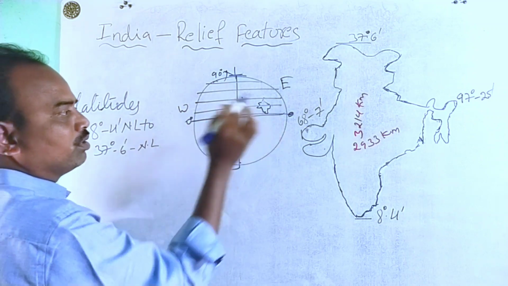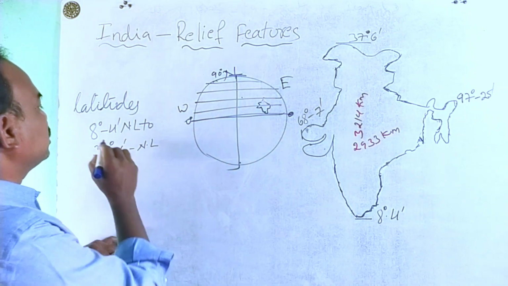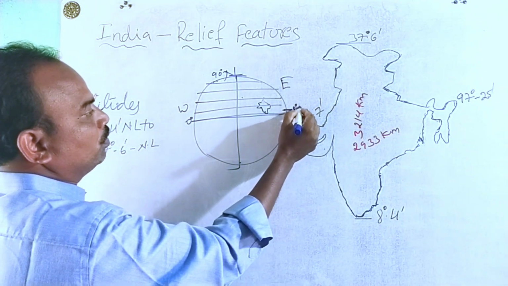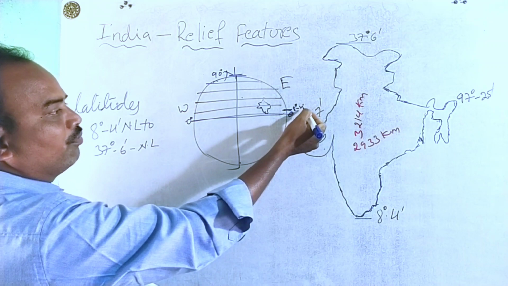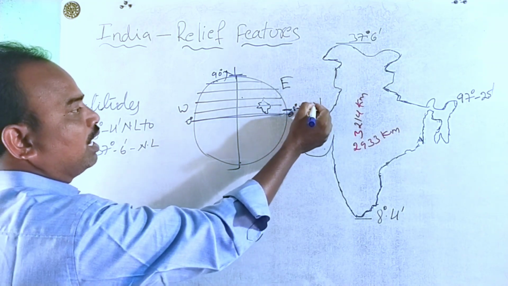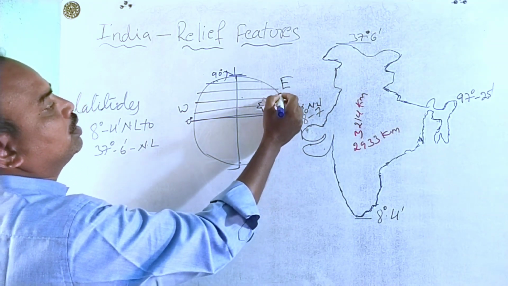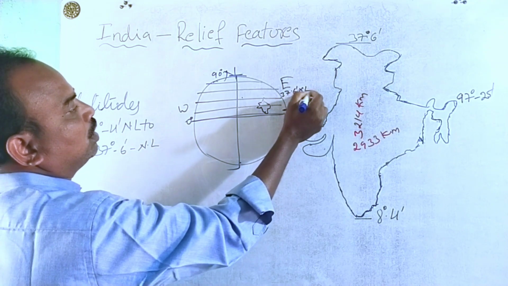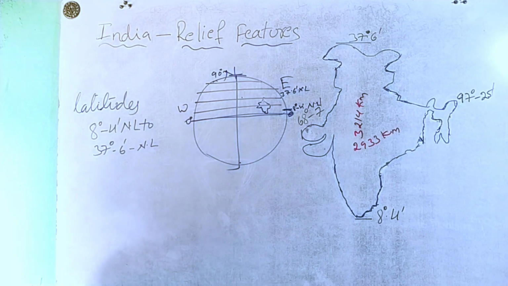So it extends from 8 degrees 4 minutes north latitude to 37 degrees 6 minutes north latitude. This is the latitudinal extension of our country.